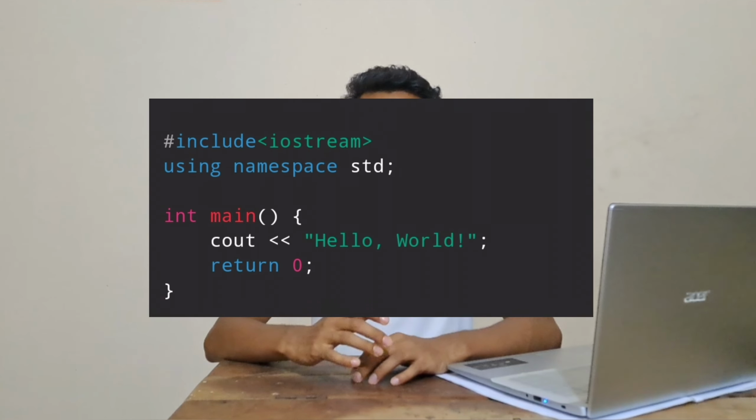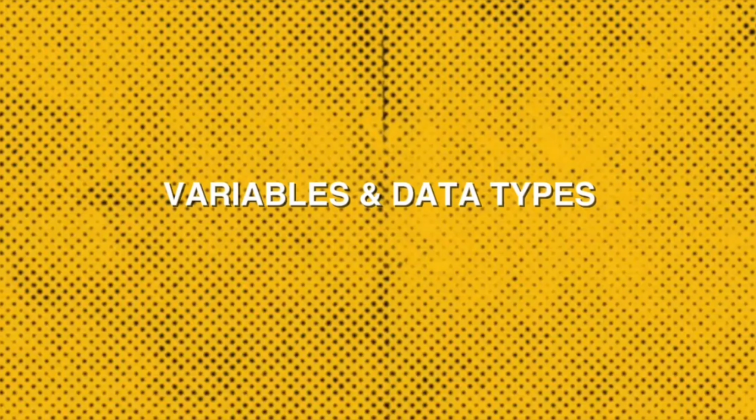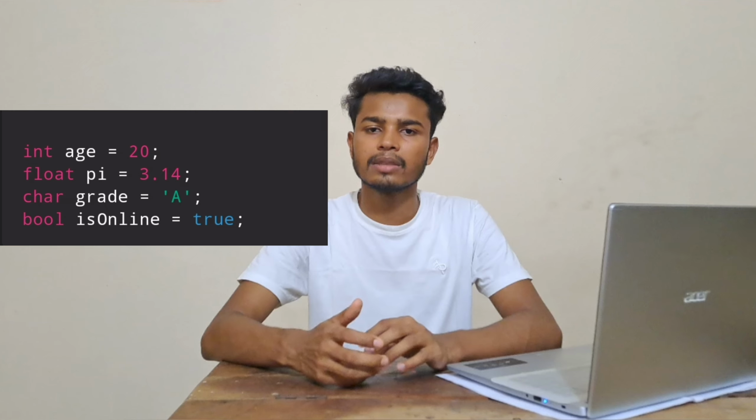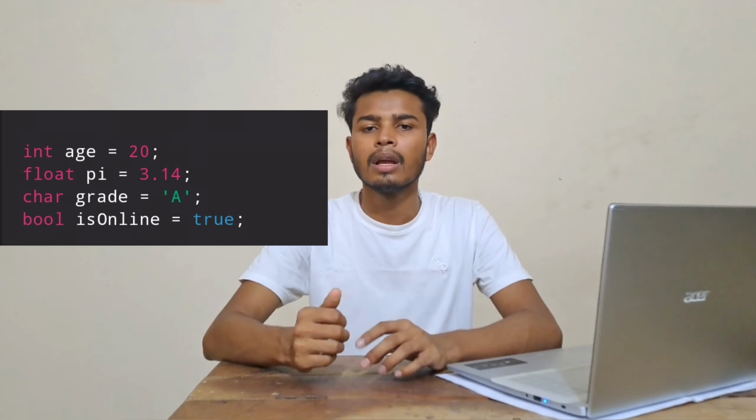Let's start with the basics. A typical C++ program looks like this. This includes the iostream library for input-output, the main function as the entry point, and cout to print output. C++ supports multiple data types like int, float, char, bool, and even custom data types using struct or class.